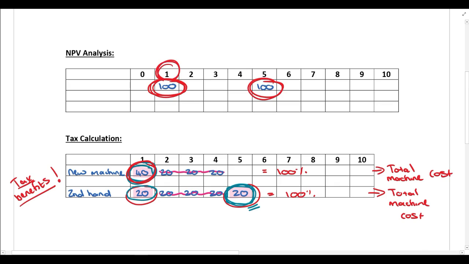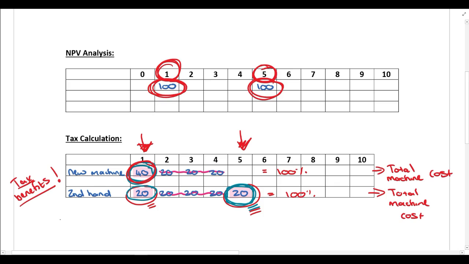It's worth more to you in year one than what it is in year 5. So following the same logic, you should rather take the 40% tax deduction in year one, because obviously you're getting the benefit sooner, instead of taking 20% in year one and 20% in year 5, because the benefit is worth less in year 5.